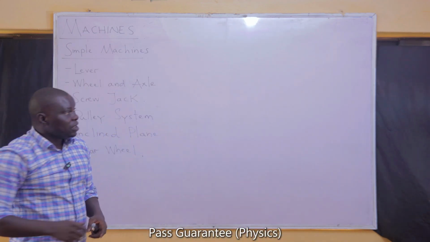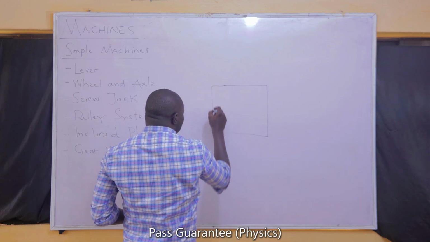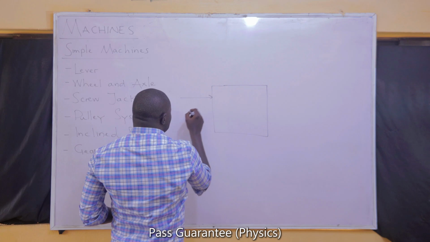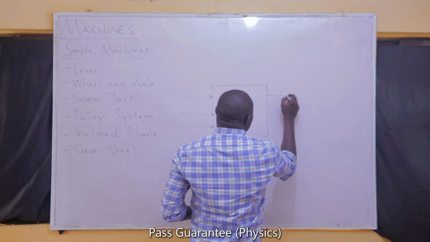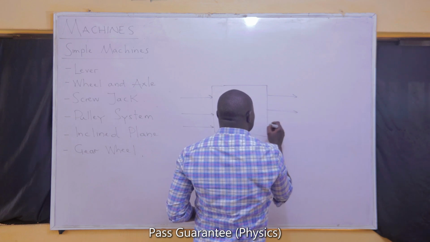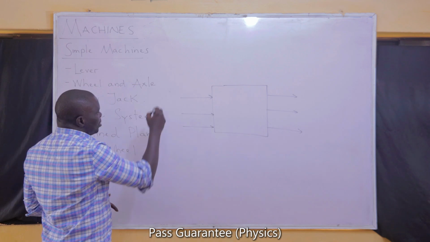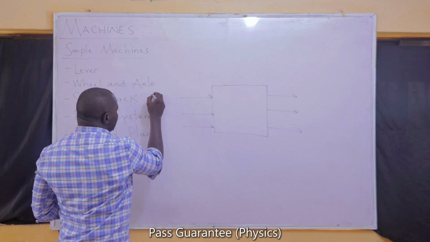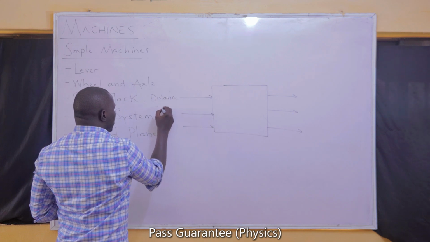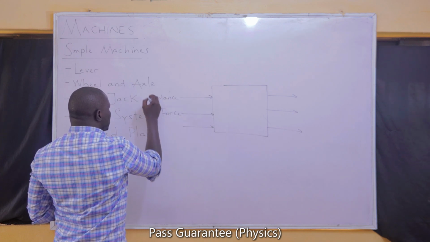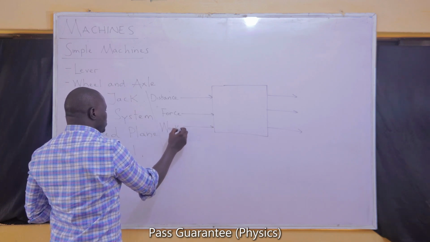Like I said earlier, for every machine, there are 3 things that you give to a machine. There are 3 things that we give to a machine, and we expect the machine to respond by giving us 3 things in return. Now, the 3 things that we give to a machine are, number 1, we give distance, we give a force, and because a force and distance are involved, we give work instead.